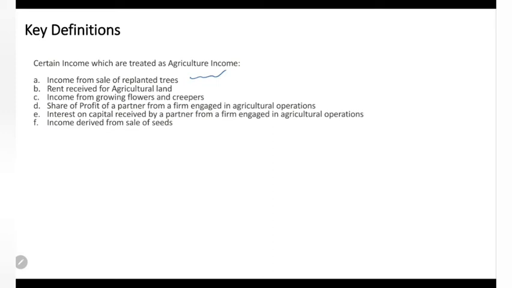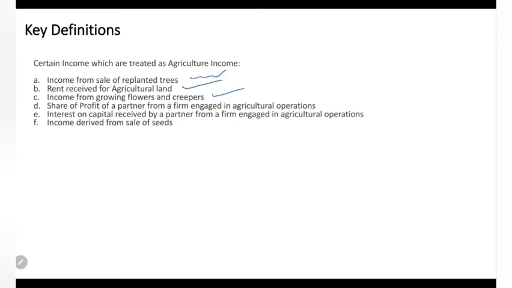Income from sale of replanted trees. You planted some trees, so you got some income. That's fine, it is agriculture income. Rent received from agriculture land: if you have agriculture land, rent it out, and whatever you get is tax free. Income from growing flowers, creepers, whatever grows. If you start selling the flowers from the land, that is also exempt.